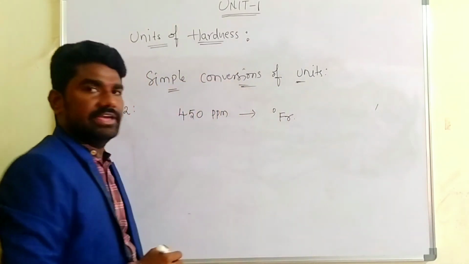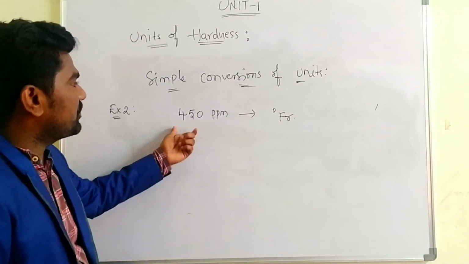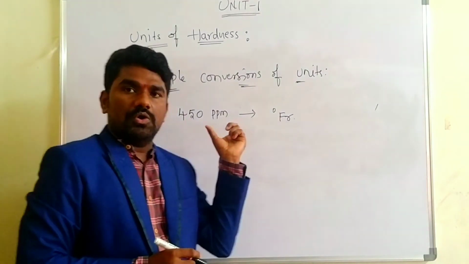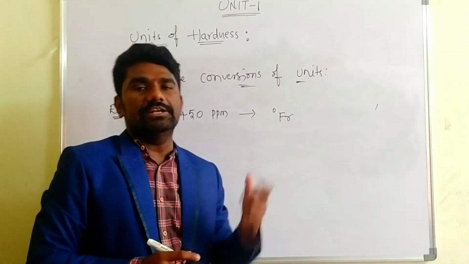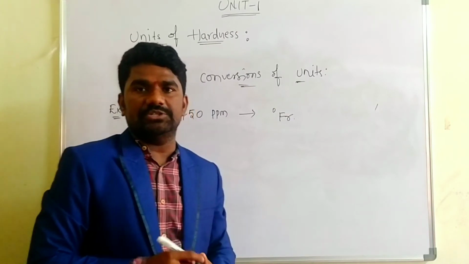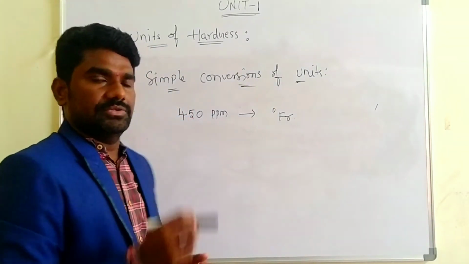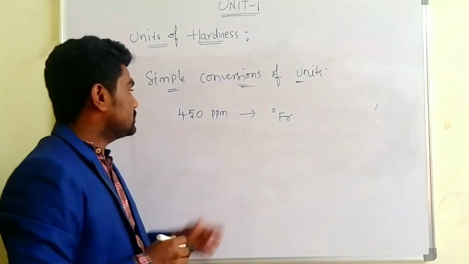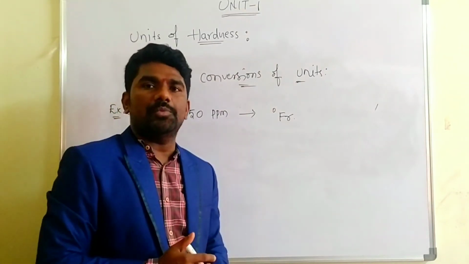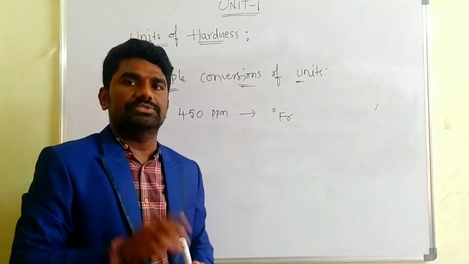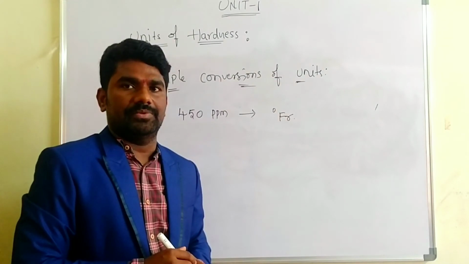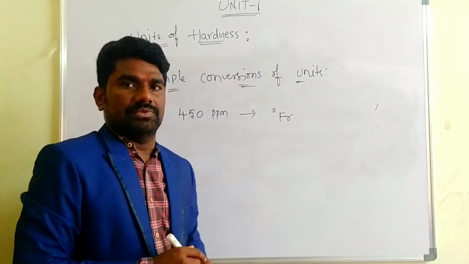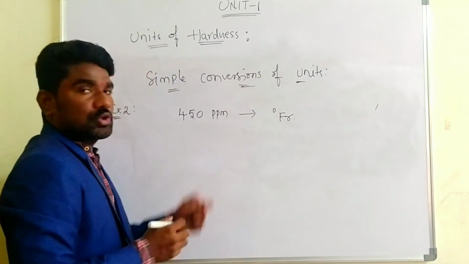We have 450 ppm. So how to convert into the degree French unit? You just see here. First you try. You just pause the video and try. Yeah, we'll see how to convert it.